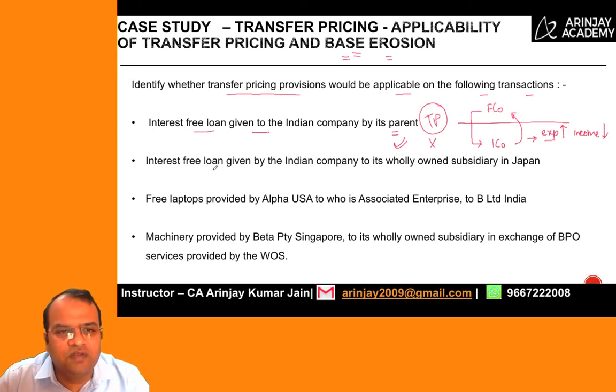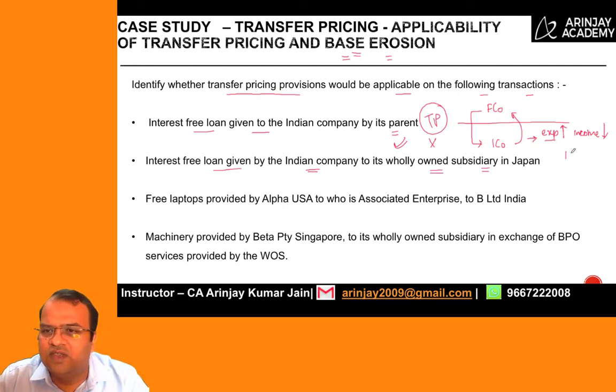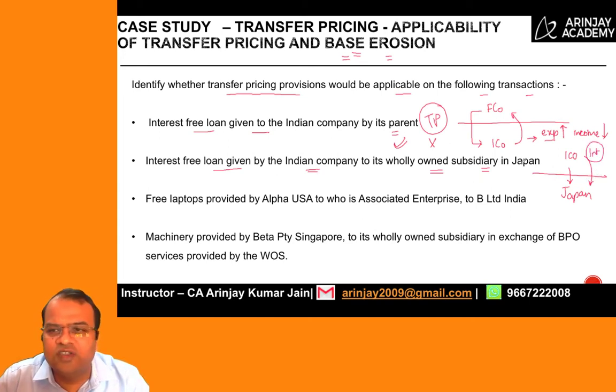Second is interest-free loan given by Indian company to its wholly owned subsidiary in Japan. Now the tables have turned. So there is an Indian company which actually owns a company in Japan and it has given an interest-free loan to this company. It is currently not charging any interest, which means the income of Indian company is low. If you apply TP and you say no, you should actually charge 10% interest, that will increase the taxable income of the Indian company and its taxable profit. Therefore, the transfer pricing provisions will be applicable in this case.